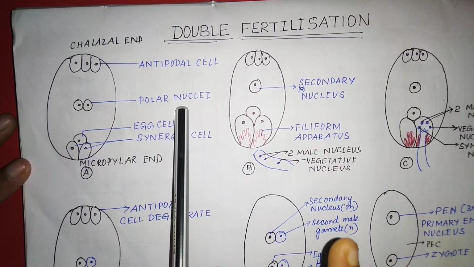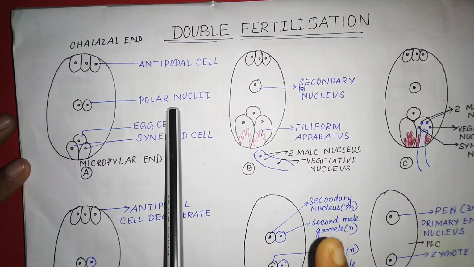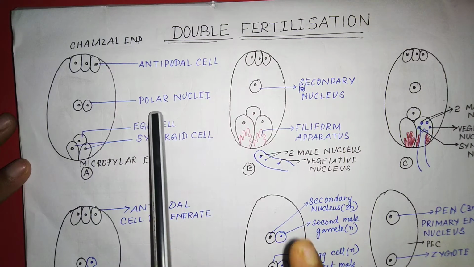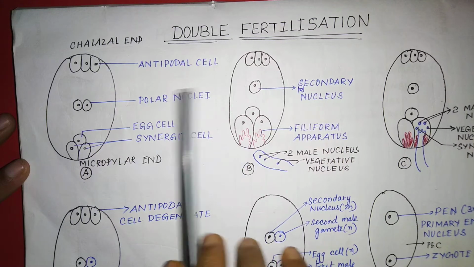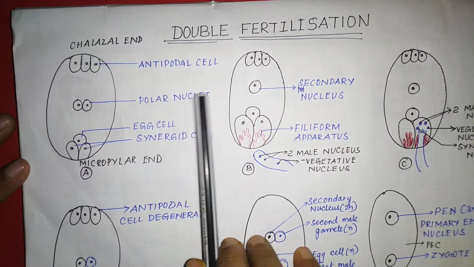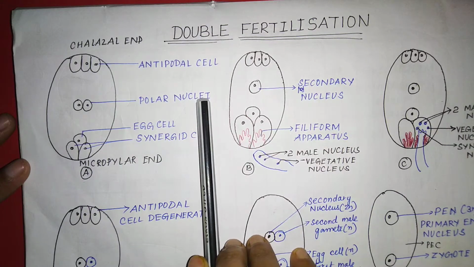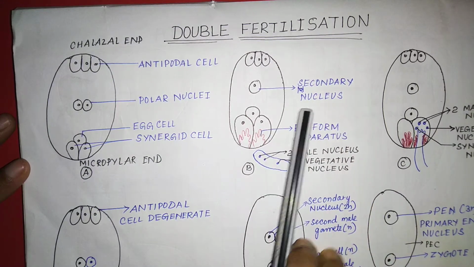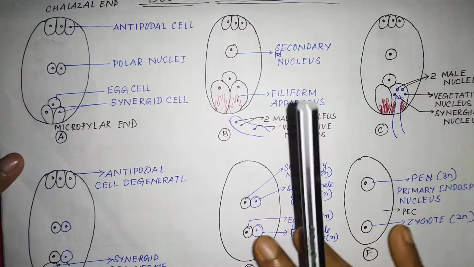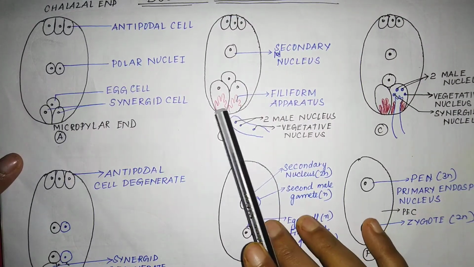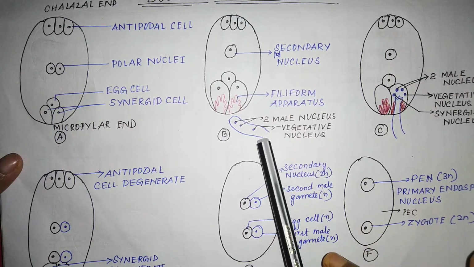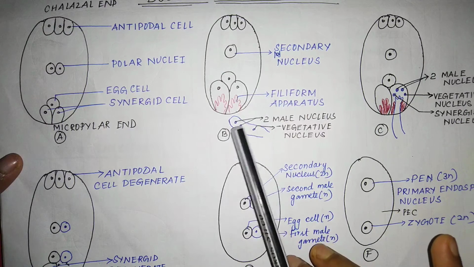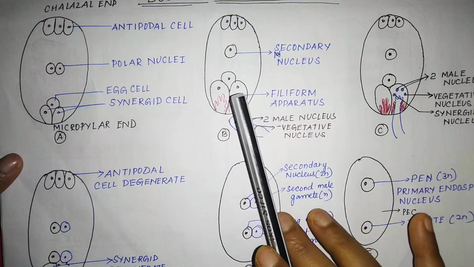These 2 polar nuclei, just before fertilization, fuse and form the secondary nucleus. In the synergid cell there are finger-like projections known as the filiform apparatus. This filiform apparatus guides the pollen tube when it enters into the embryo sac.